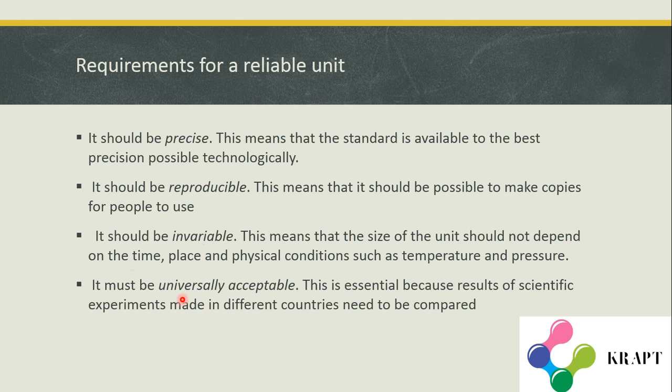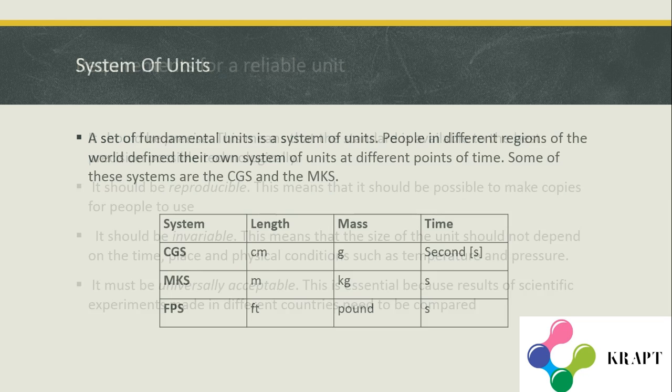It should be universally acceptable. This is essential because the results of scientific experiments made in different countries need to be compared. So the unit should be accepted by everybody. Then only it can be a reliable unit, because scientific experiments are conducted in different countries, and if all the results are the same, then we can make the unit a reliable unit.